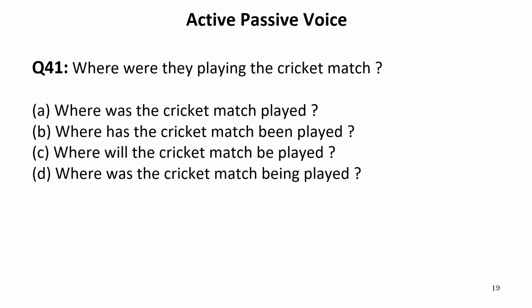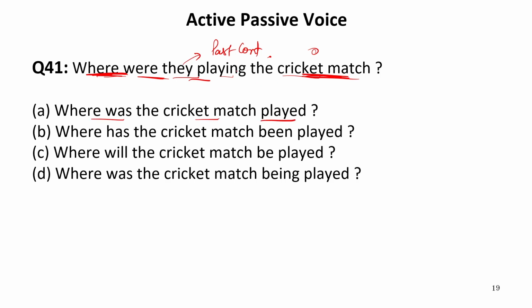Where were they playing the cricket match? So, this is again an interrogative sentence of past continuous tense. So when we convert such type of sentence, where were they? Now where is an interrogative word, or you can say question word. So this will come on the position on which it is already located. So were they playing the cricket match? Now what has been played? Cricket match. So this is object. And cricket match is singular, so we need was. Where was the cricket match played?